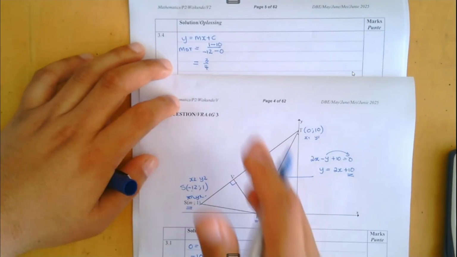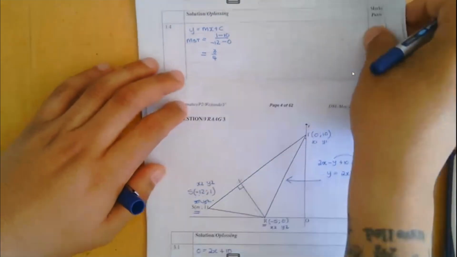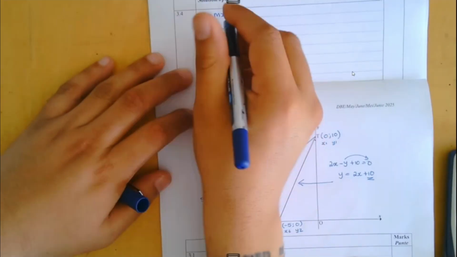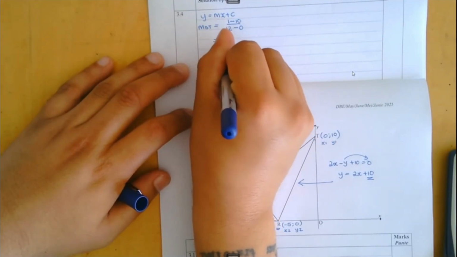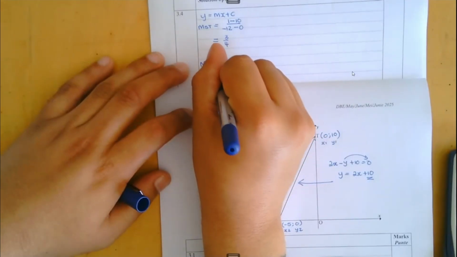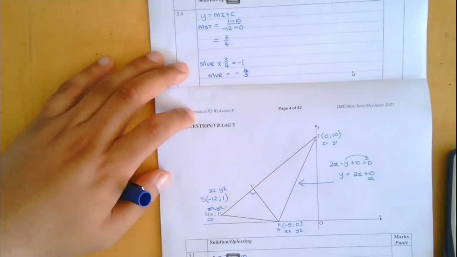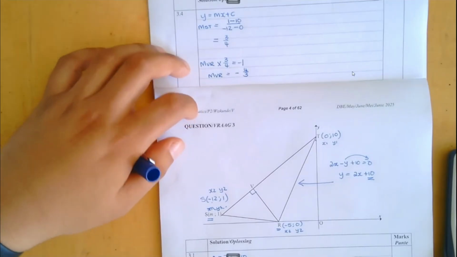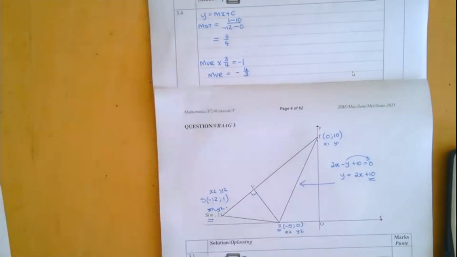Okay, so now that I have ST, I can work out VR because those lines are perpendicular, knowing that the product of the gradients is equal to negative 1. So the gradient of VR times 3 over 4 should equal negative 1, which means that the gradient of VR will just end up being negative 4 over 3. A nice easy way you can get that is you just flip the fraction and you change the sign. But showing that calculation also helps out.